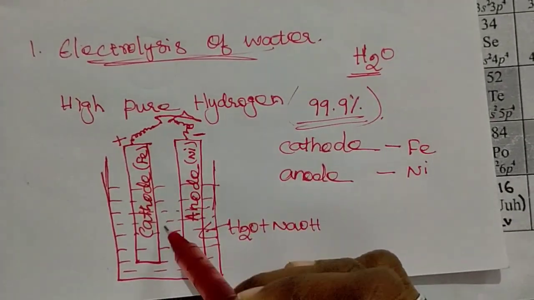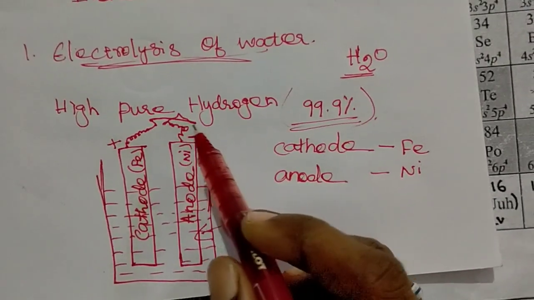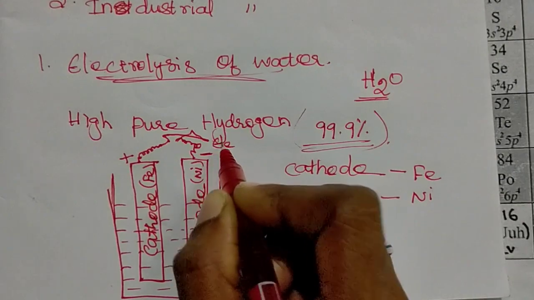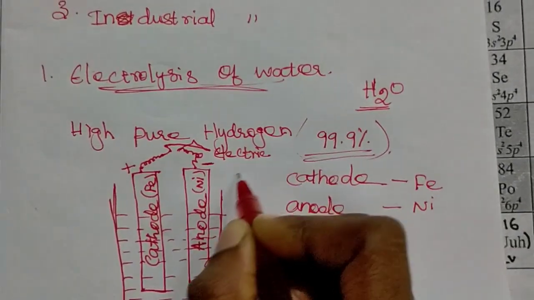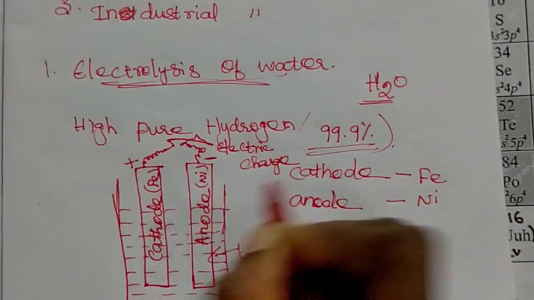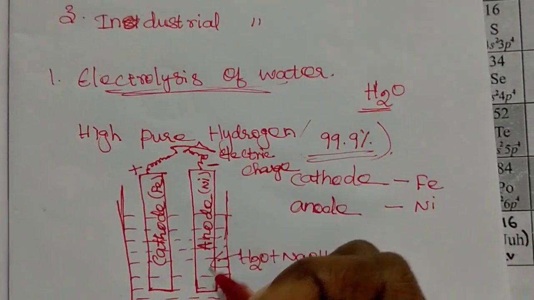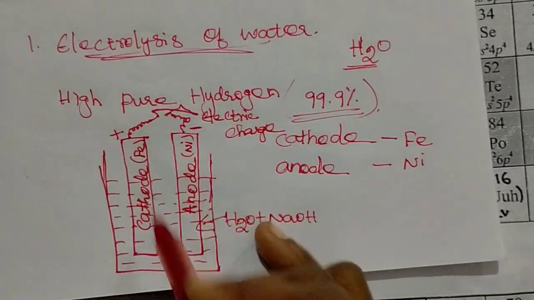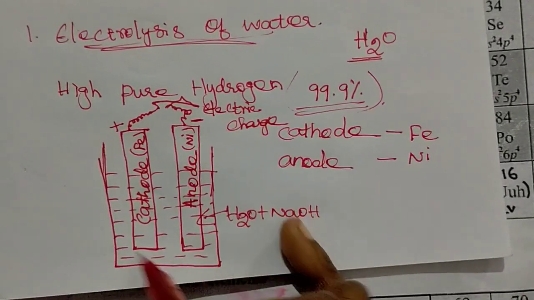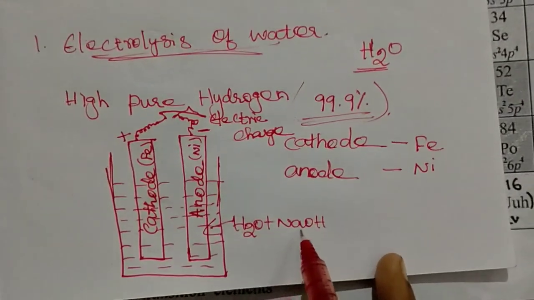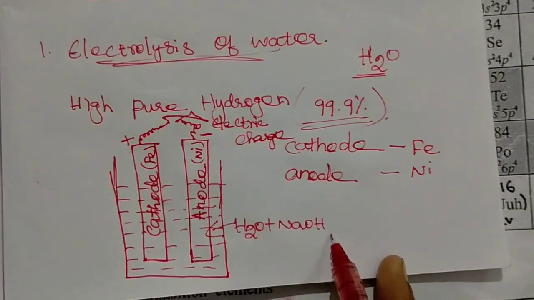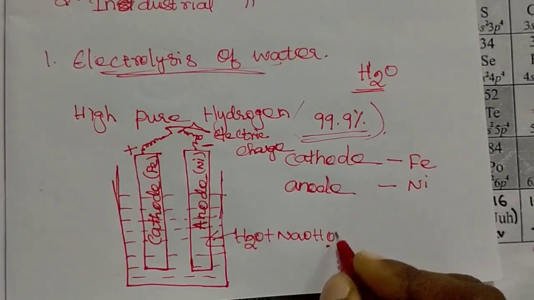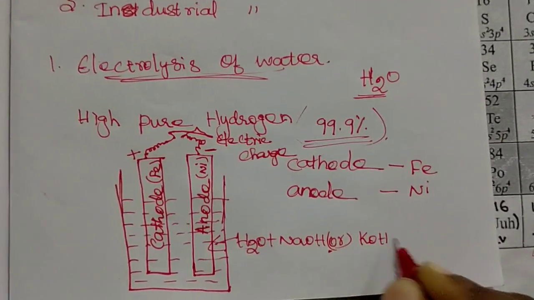So anode nickel, cathode iron, they are connected together and we pass the electric charge into this solution. Because of this discharge of electric charge by this cathode and anode in this electrolyte solution containing H2O plus NaOH or potassium hydroxide, KOH.